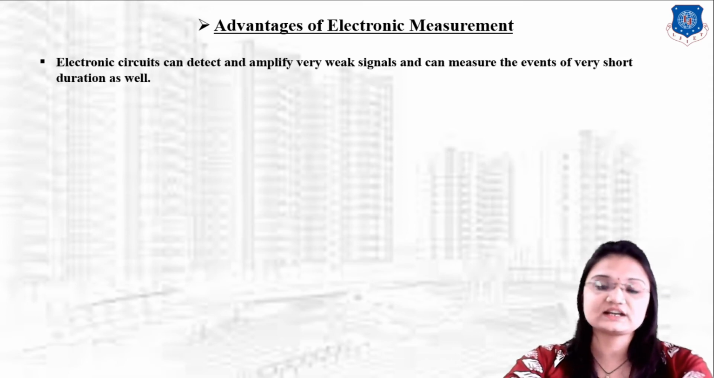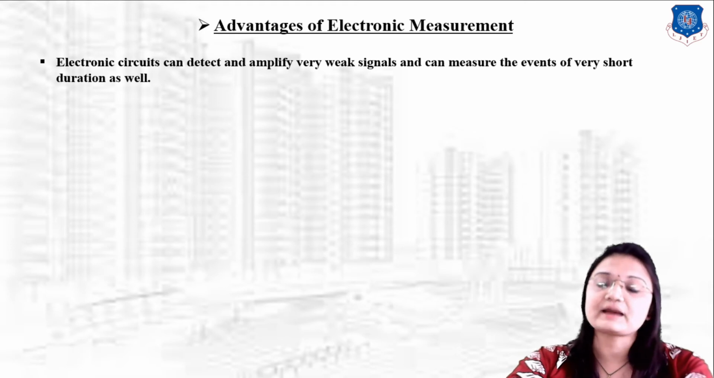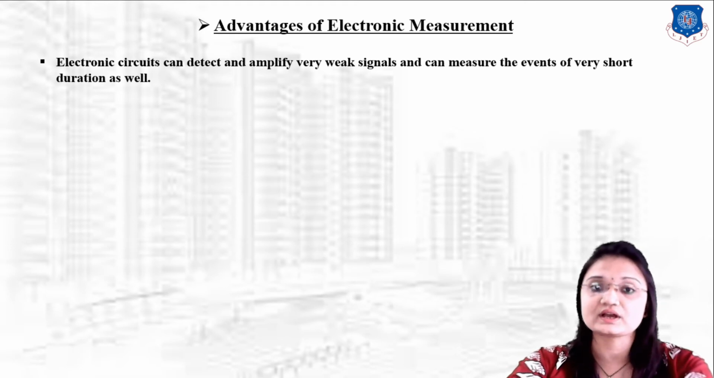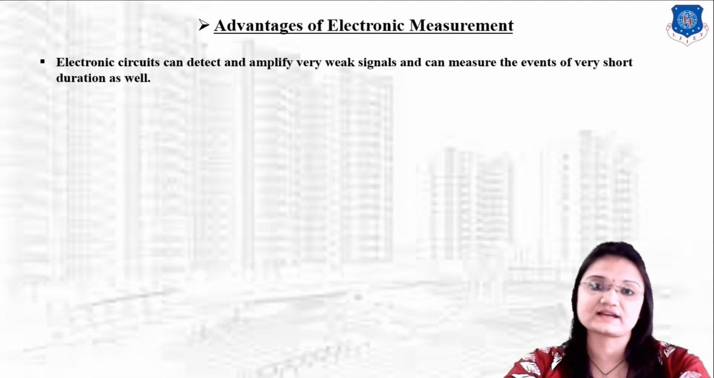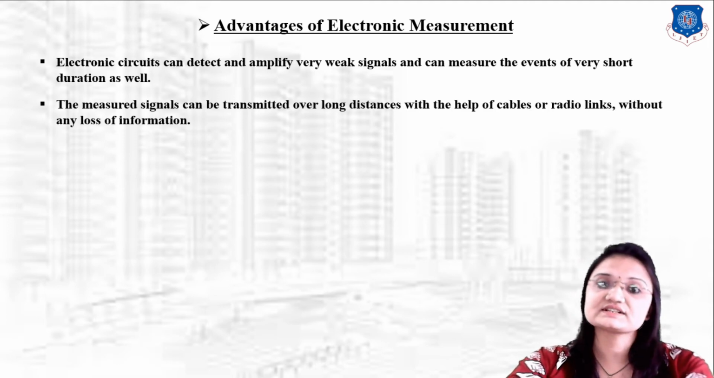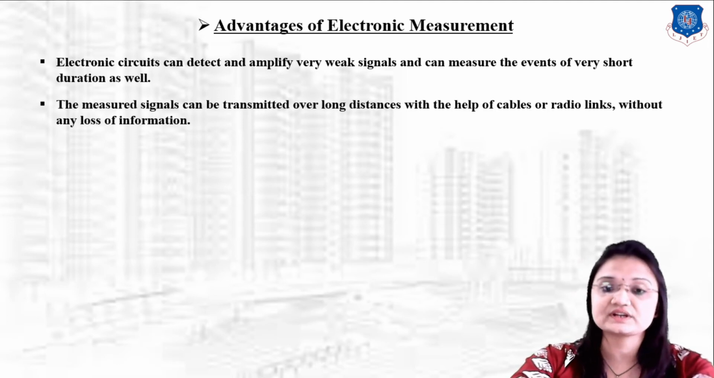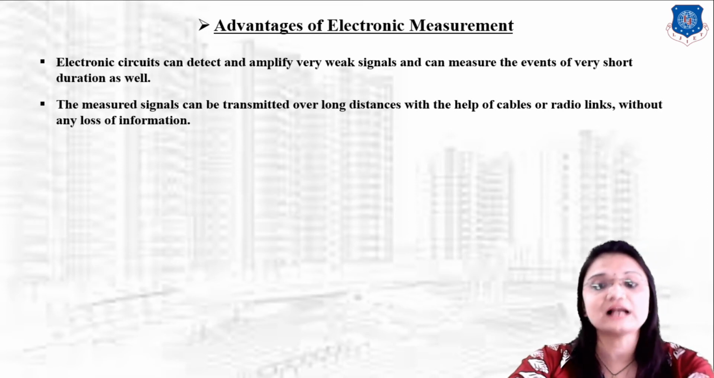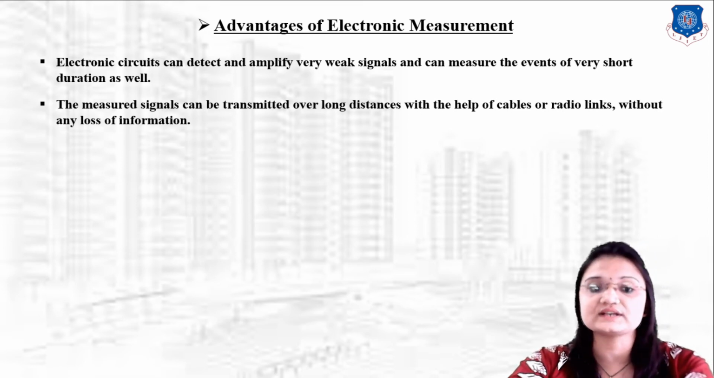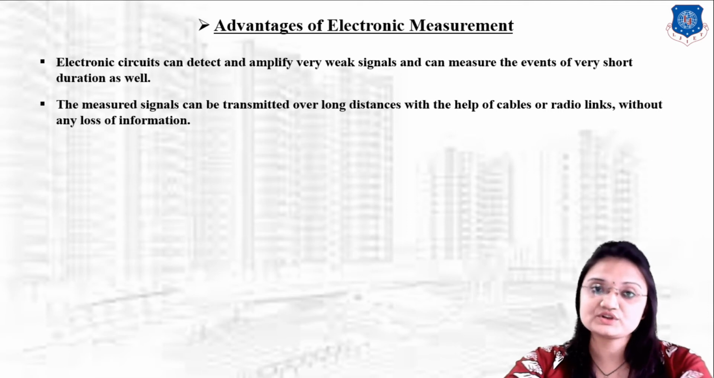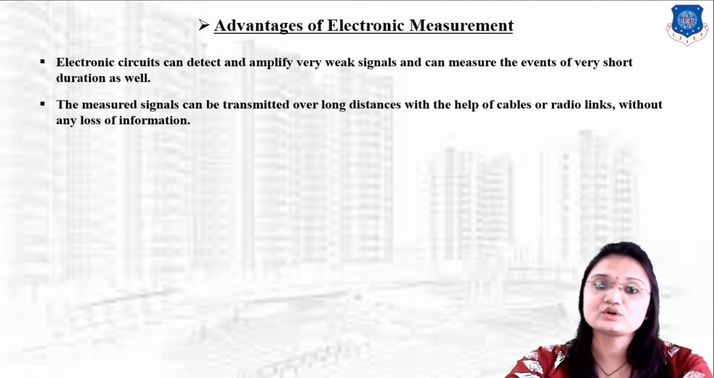First one is electronic circuits can detect and amplify very weak signals. This is the first advantage, that electronic circuits detect very small signals and can measure the event of very short duration as well. Second one is the measured signal can be transmitted over a long distance with the help of cables and radio links and without any loss of information. So we can transmit signal at long distance in electronic instrumentation.